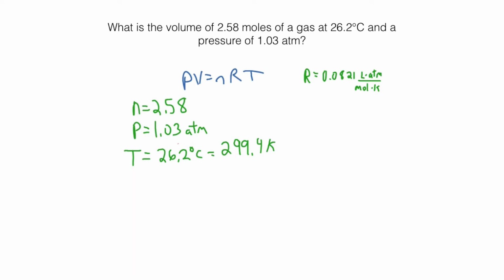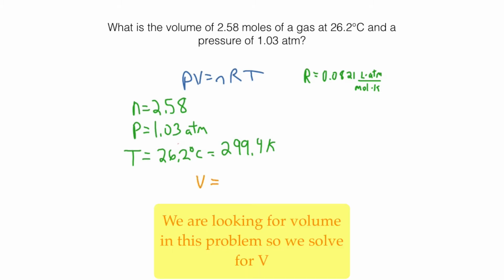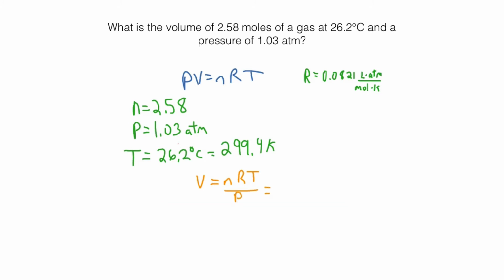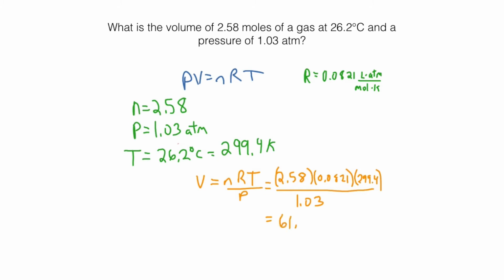I always like rearranging these problems so I can solve what I'm looking for. So V equals nRT over P by dividing both sides by P. I now plug in my numbers. Knowing that my pressure is in atmospheres, I can use this R and I come up with an answer. And I get 61.6 liters. 3 significant figures.